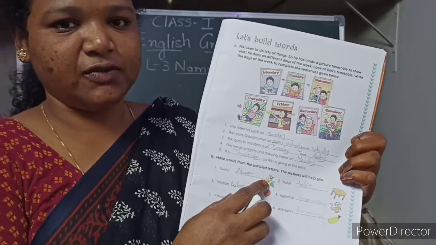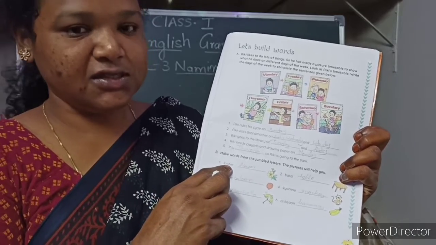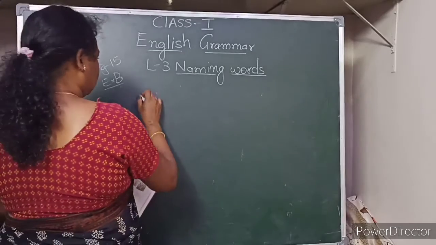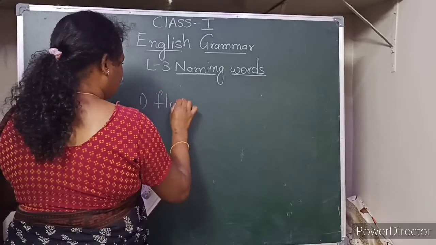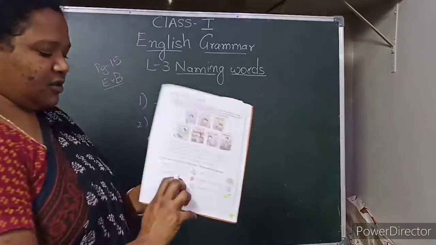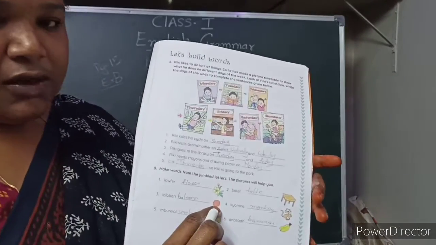So first picture is of a flower. So this jumbled letter is the spelling of a flower. Okay. Flower. Then what is the next picture? Balloon.